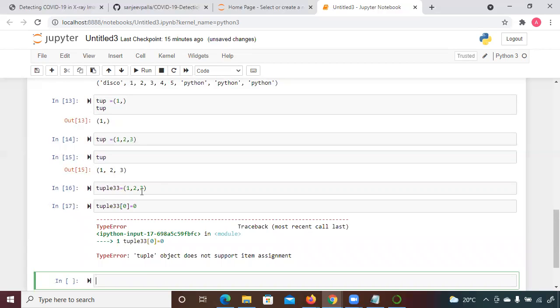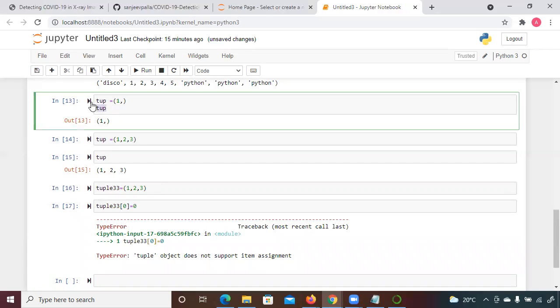So always remember this question is usually asked in interviews. They might give you two scenarios. One is this one. Here, if they ask you what this is, then you should say that in this tuple variable tup, we are waiting for some more elements to add.